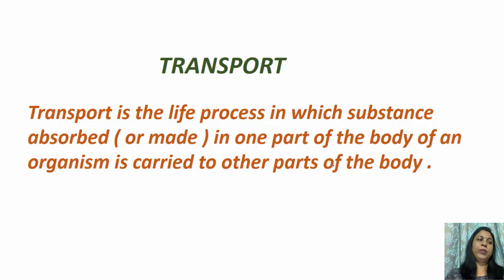We all know that the body of every organism, whether it is a plant or an animal, is made up of cells. A large organism's body has millions and millions of cells.